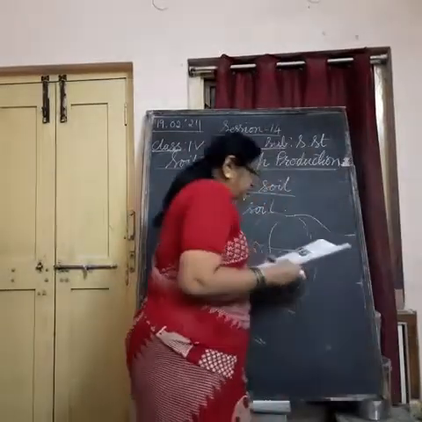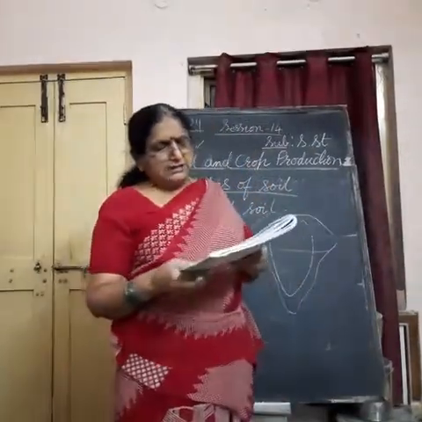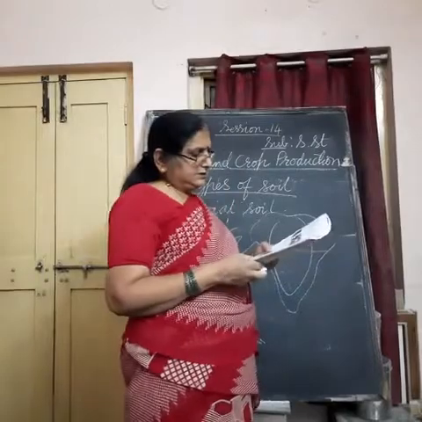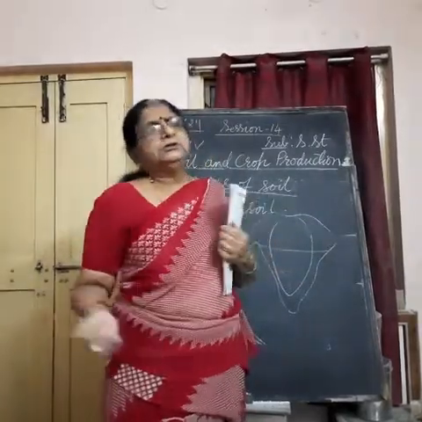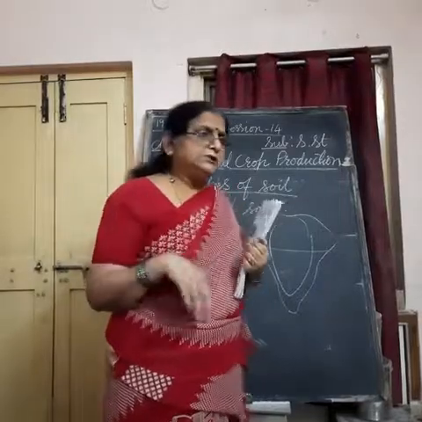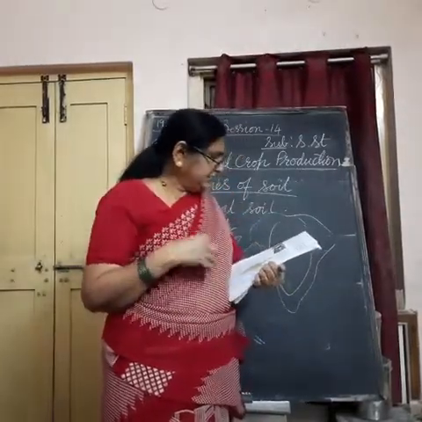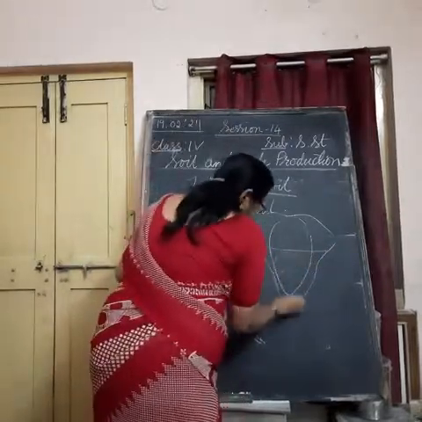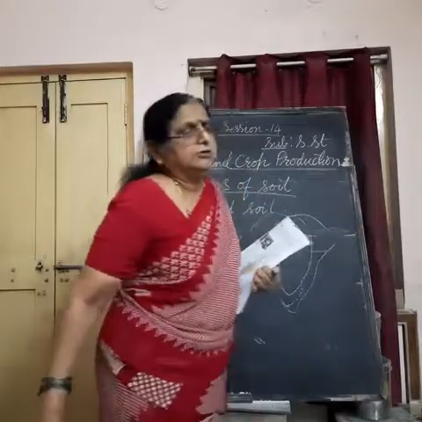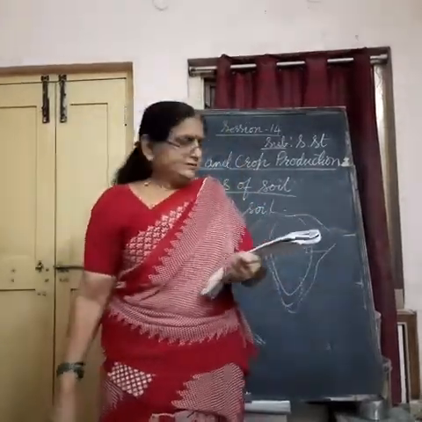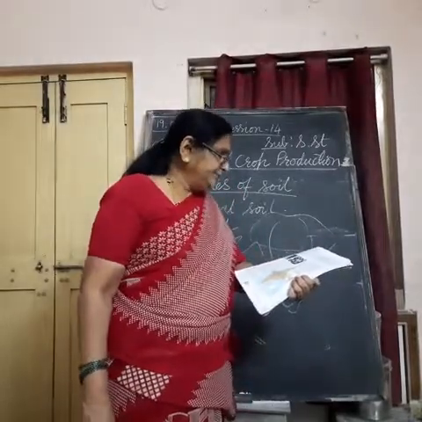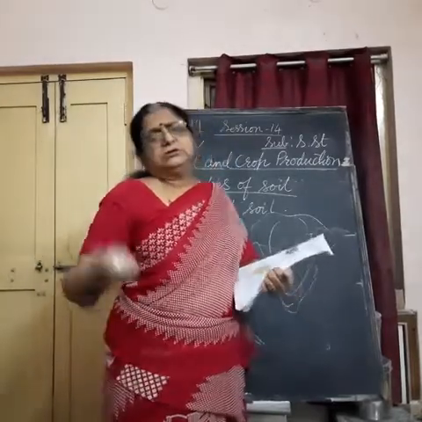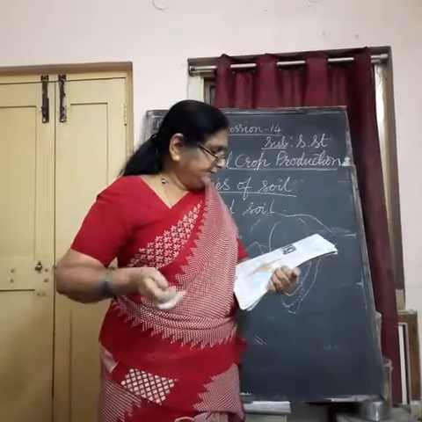This red and yellow soil develops on crystalline igneous rocks in the areas of low rainfall in the eastern and southern part of the Deccan Plateau. So this soil, red and yellow soil, is found in the eastern and southern part of the Deccan Plateau. Here the southern part and the eastern part of the Deccan Plateau are in the mountain areas. Understand? It is formed by the breaking up of igneous rocks again.